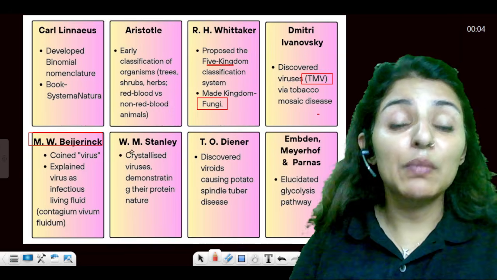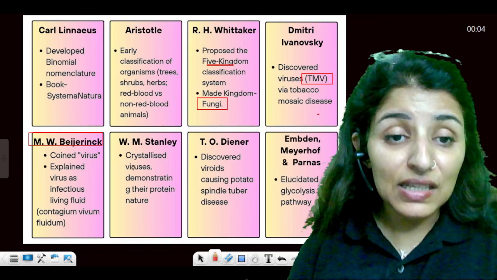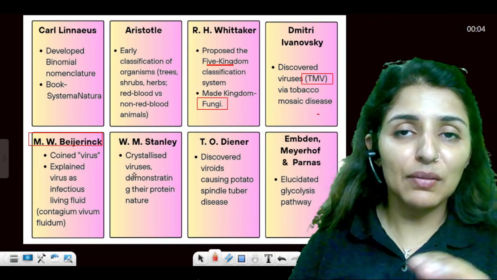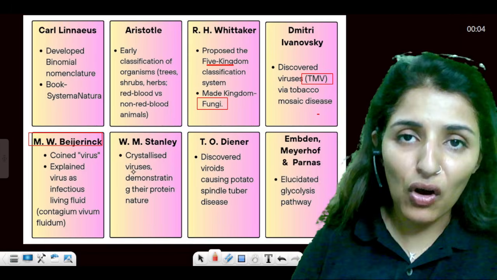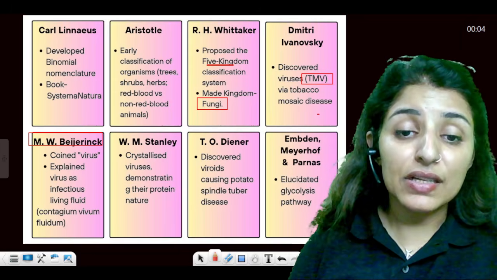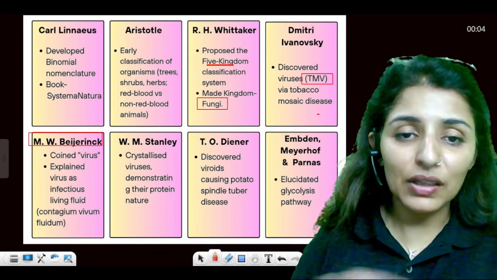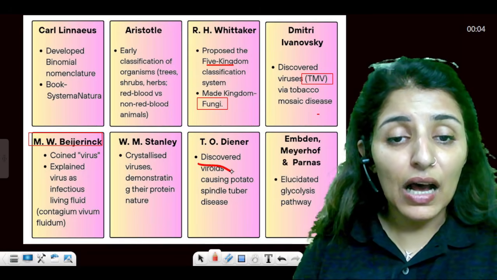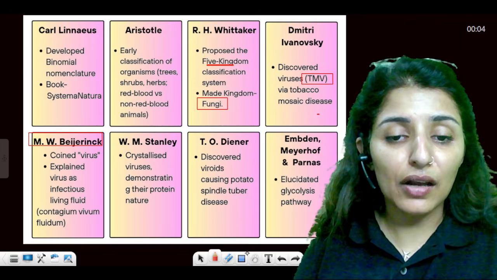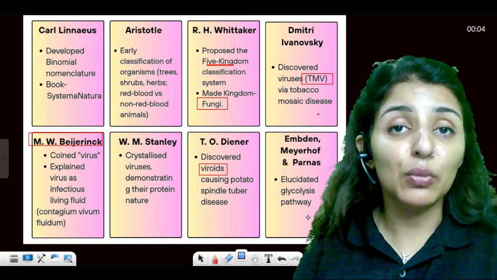Then came W.M. Stanley. Just remember Stanley. Stanley was the first person to crystallize the viruses and demonstrate that majorly the virus consists of proteins. T.O. Diener, he discovered viroids. Now we know viroids are free RNA molecules and they are devoid of the outer capsid. And these viroids are known for causing a disease known as potato spindle tuber disease.